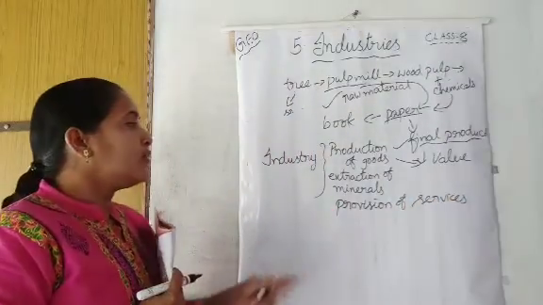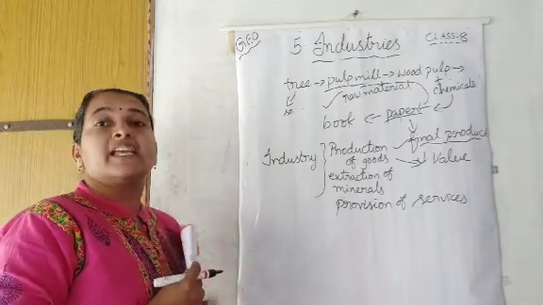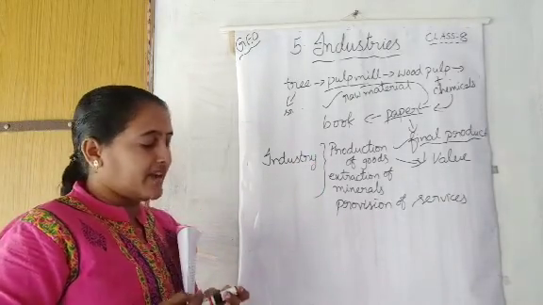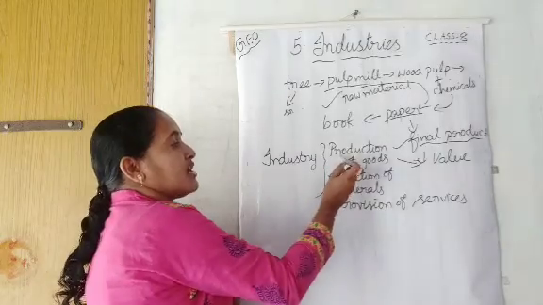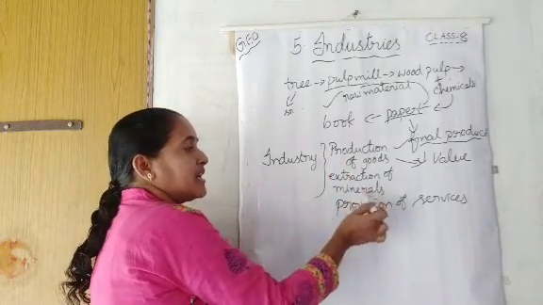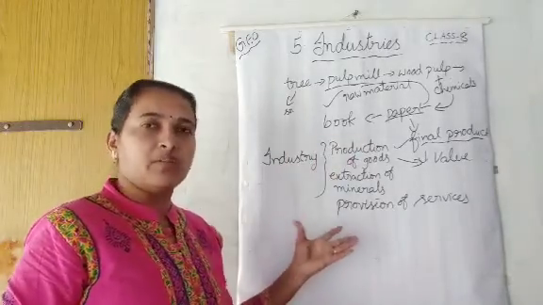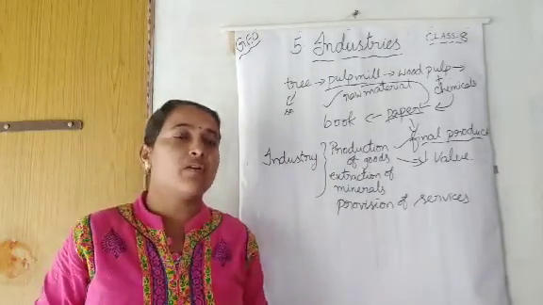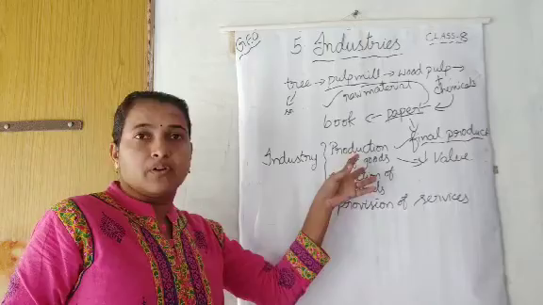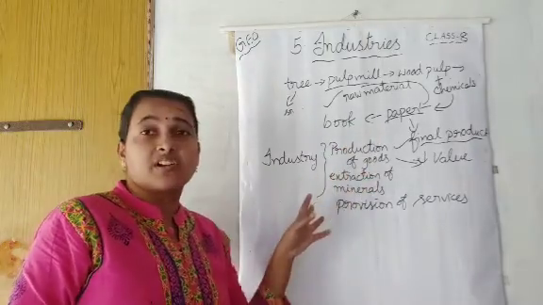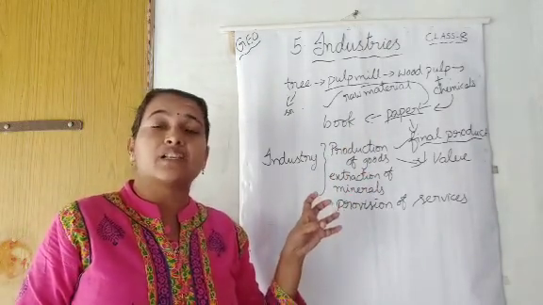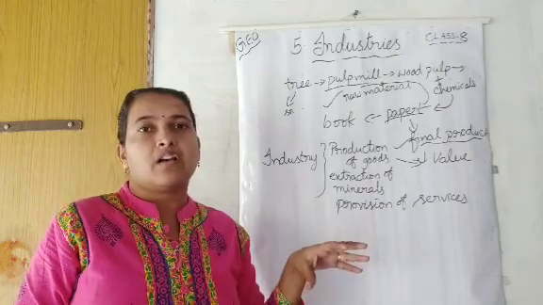All these three we can say as industry. Industry can be defined as production of goods, extraction of minerals, or provision of services, in any form. Production of goods, you know already, making the things. Extraction of minerals: in minerals, iron ores, raw ores will be there.